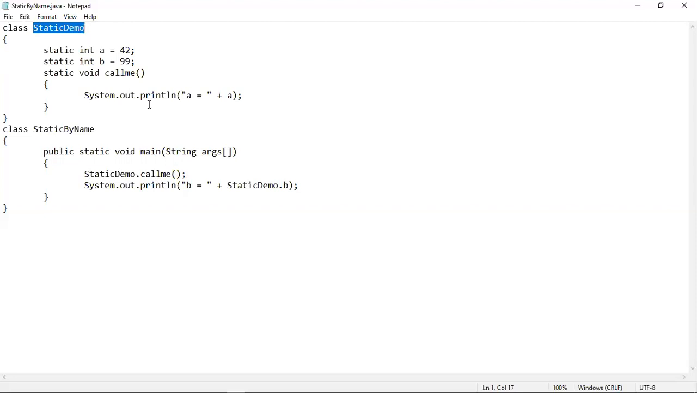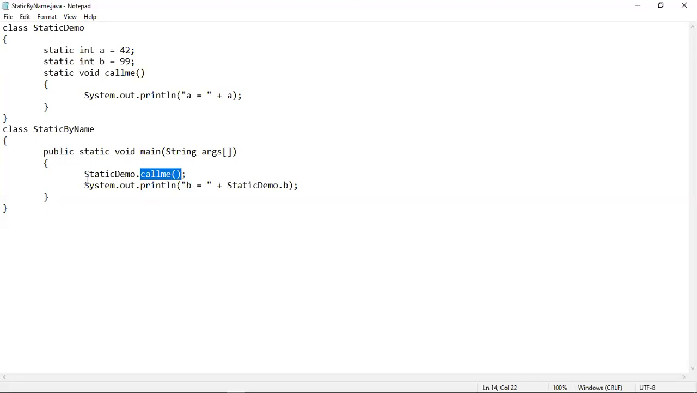Static demo class name means where the call me method resides. The call me method resides inside the static demo class. So you just have to use the static demo class name here instead of an object name that we normally do in order to call a method. But as it is a static method, you just have to use the class name, then the dot operator, then the method name. And that's it. The call me method will be called.